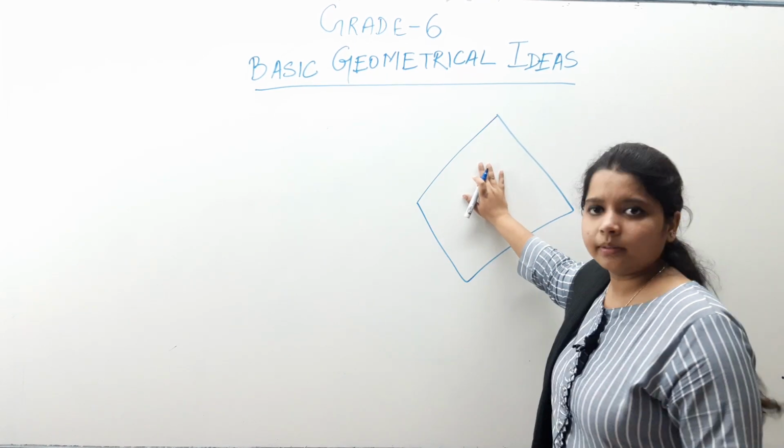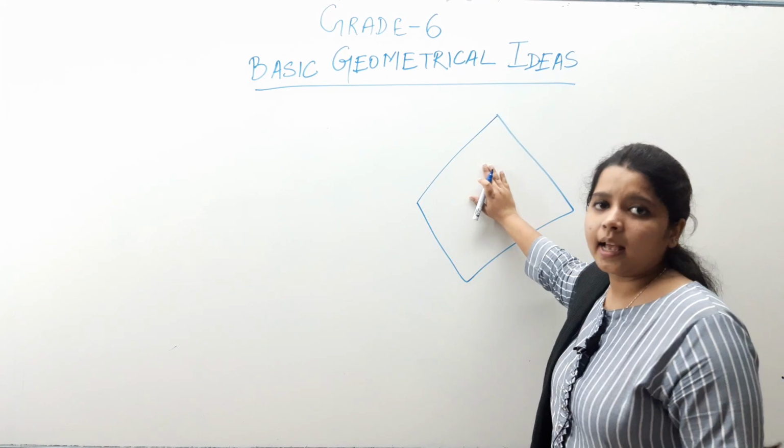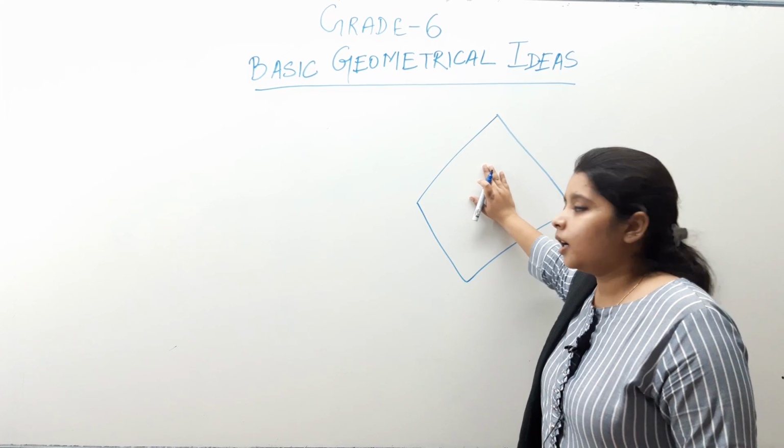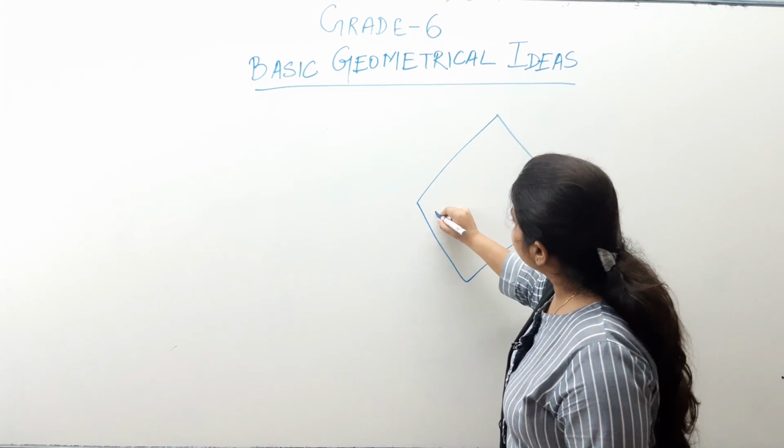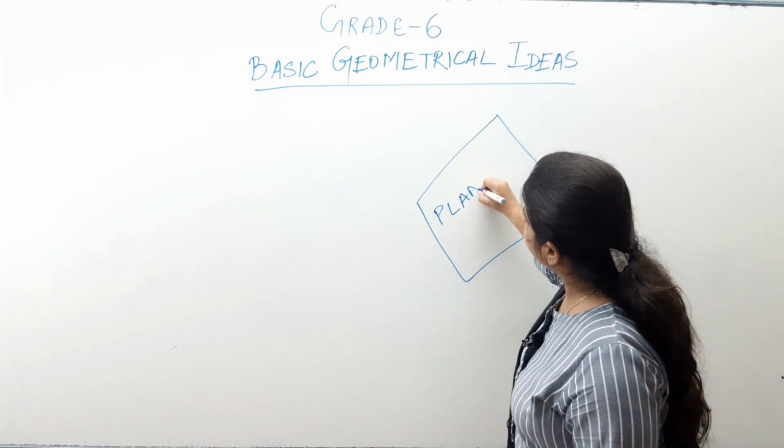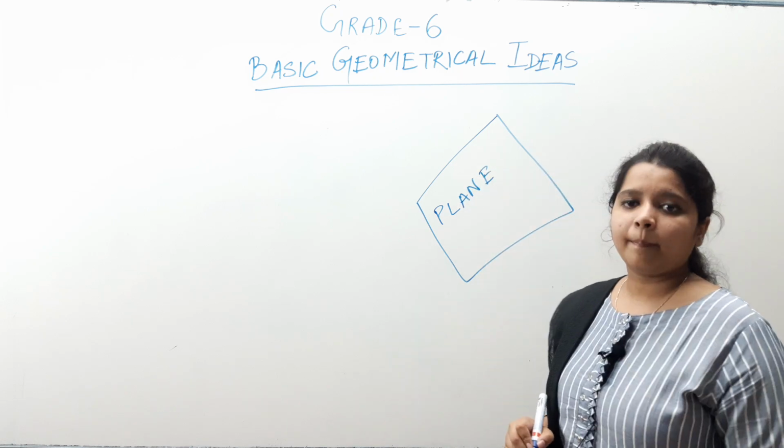So, we observe any surface, like for example, this is the surface, right? If it is flat and as well as it is smooth, then it is known as the plane.